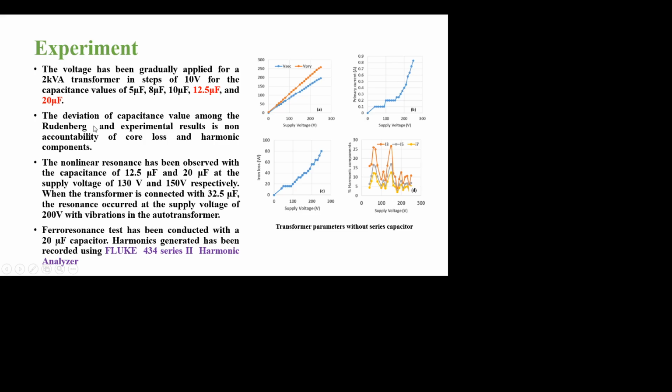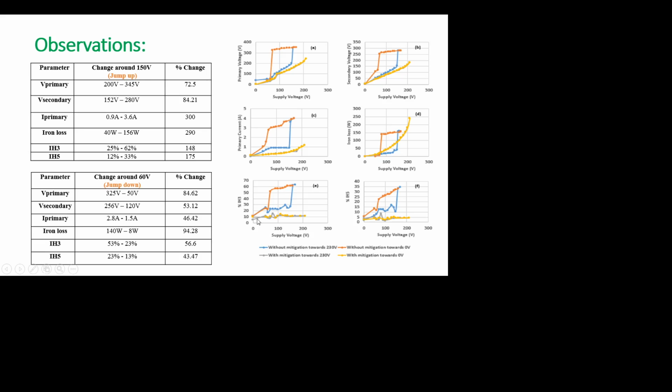The difference between the Rudenberg value and the experimental value shows that Rudenberg doesn't take into account core loss and harmonic components. With the increase in the capacitance value, the supply voltage at which ferroresonance incepts also increases. While conducting the ferroresonance, the voltages, currents and the harmonics are recorded using a Fluke 434 series 2 harmonic analyzer.